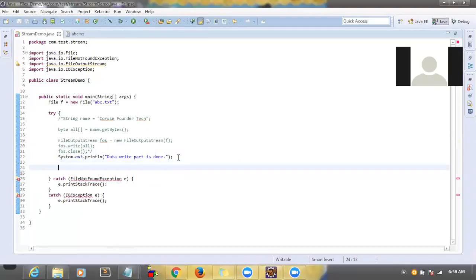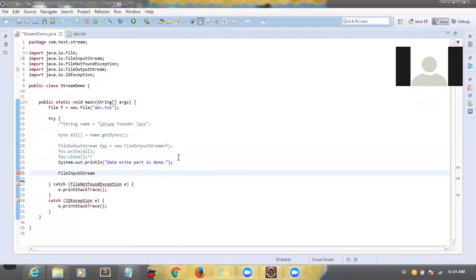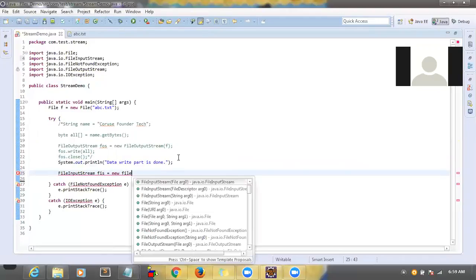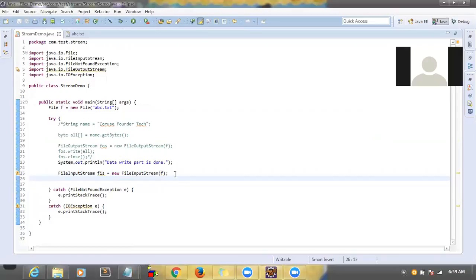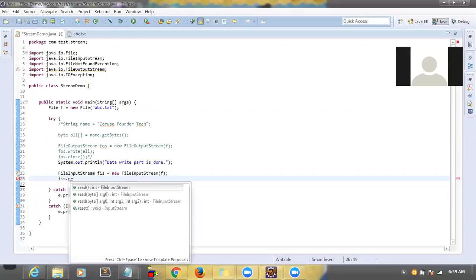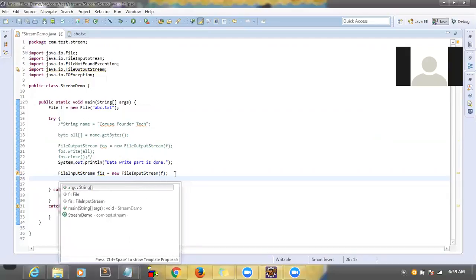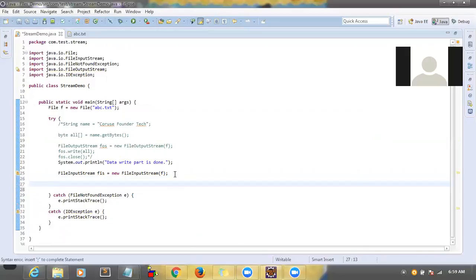For this process, there is another class called FileInputStream. FileInputStream fis equal to new FileInputStream. Which file do you want to read? I want to read this file only. Then fis.read. So how to read the data? Inside the file there may be n number of characters, correct? To read the data, we have to write a while loop.